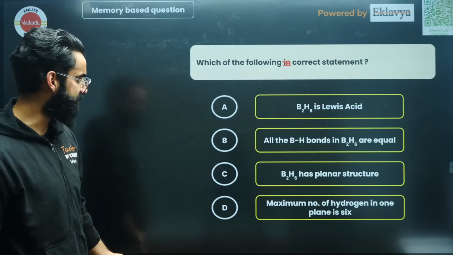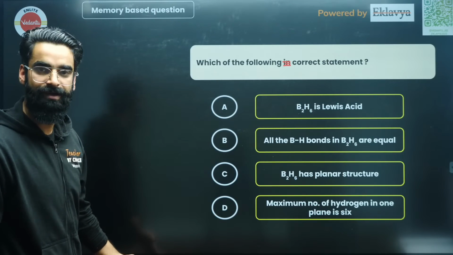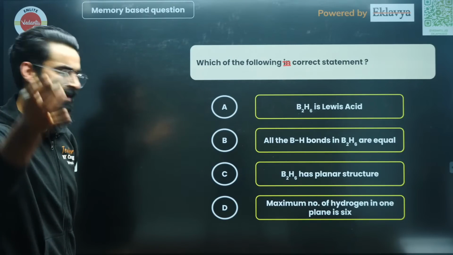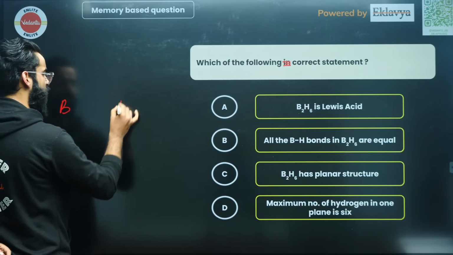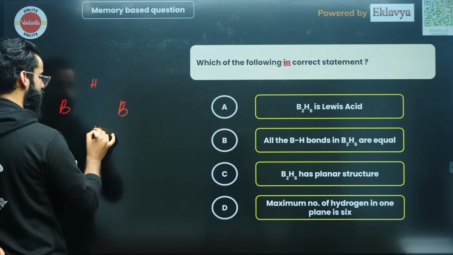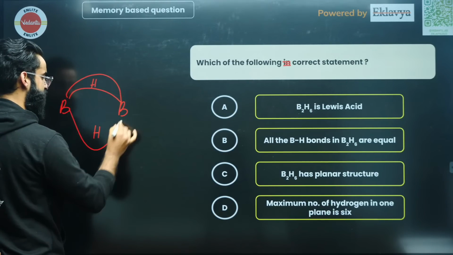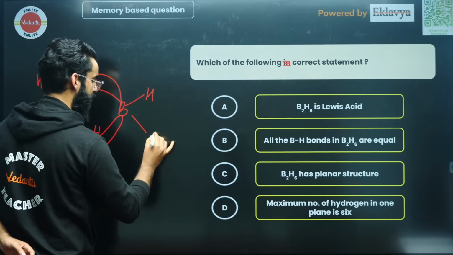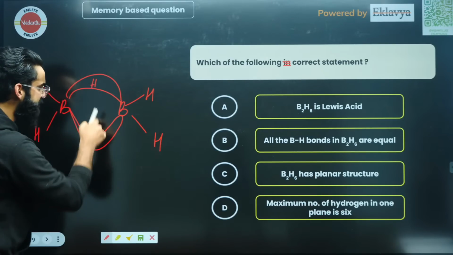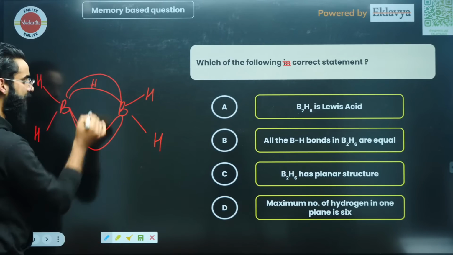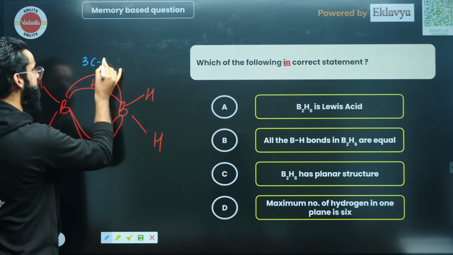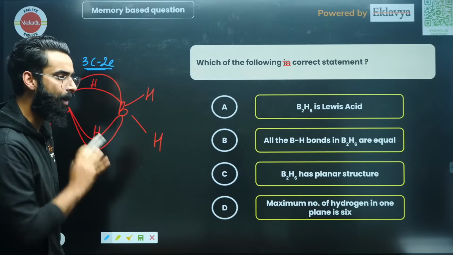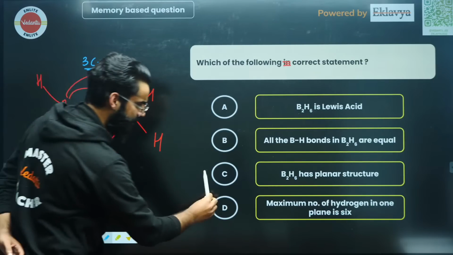See, whatever options I'm seeing, I can see majority of the options are wrong, right? So the question should be which of the following is correct, right? Well, people, B2H6, I'm sure you guys know the structure of B2H6, a special structure, right? What do we call these two particular bonds over here? We call them as the banana bonds, right? And the banana bonds are basically 3 center 2 electron bonds. Perfect, right?